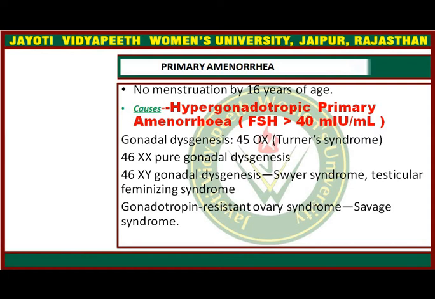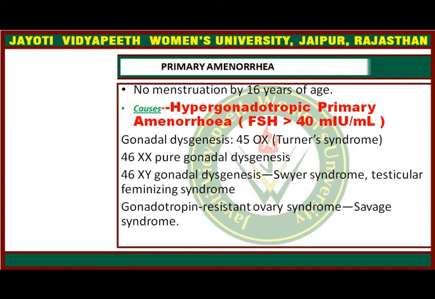But basically, if a young girl has not menstruated by the age of 16 years in the presence of secondary sexual characters, or has not menstruated up to the age of 14 years in the absence of secondary sexual characters, this is called primary amenorrhea. So we will see the causative factors.